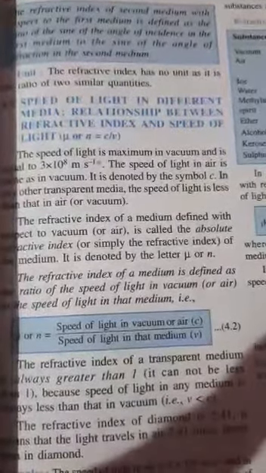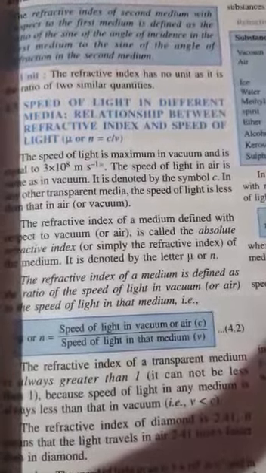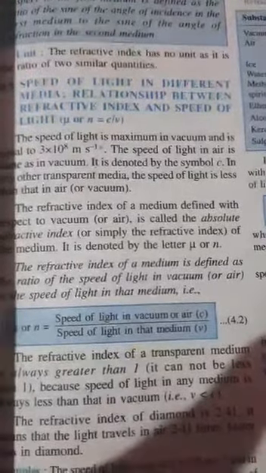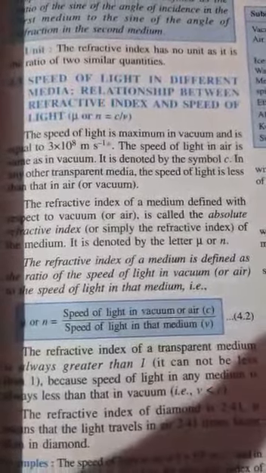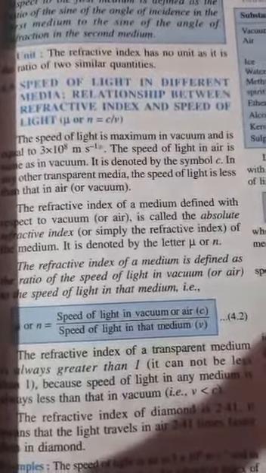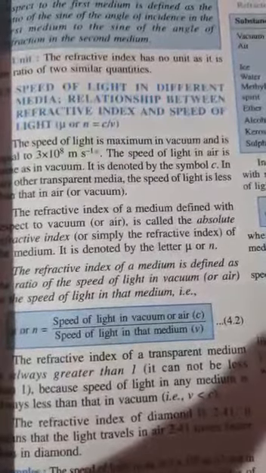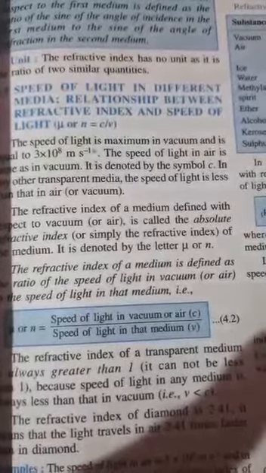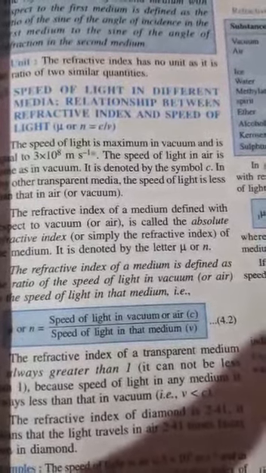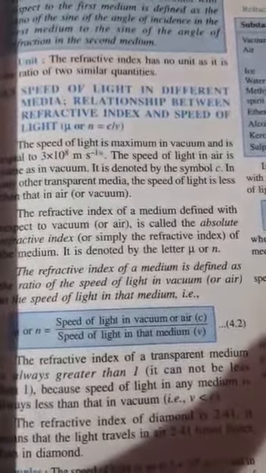We can also define the refractive index of a medium in terms of the speed of light in different media. The refractive index of a medium is defined as the ratio of the speed of light in vacuum or air to the speed of light in the given medium. The refractive index of a medium with respect to vacuum or air is called the absolute refractive index, or simply the refractive index of the medium. It is denoted by the symbol mu or n.